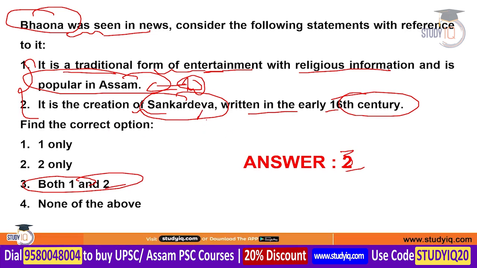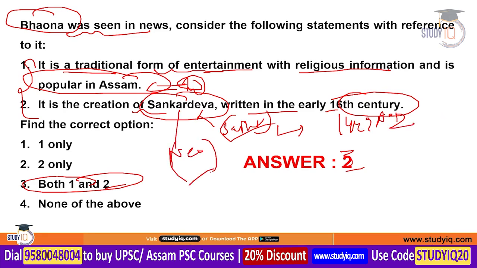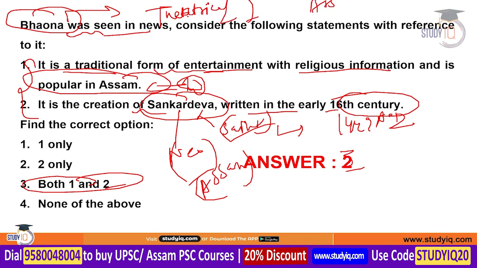Shankardeva was a saint reformer born in 1449 AD in Nagaon district of Assam. He started the Neo-Vaishnavite movement in the state of Assam particularly. If we talk more about the Bhavna, it is a theatrical performance written in the Assamese and Brajavali languages.